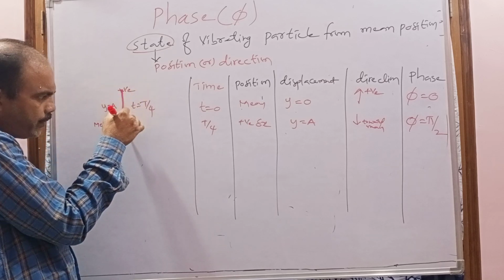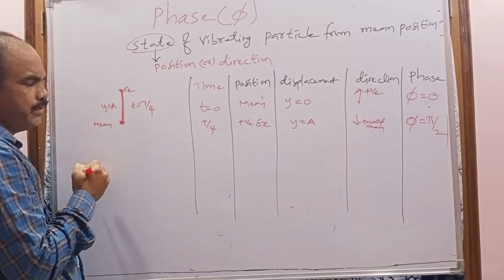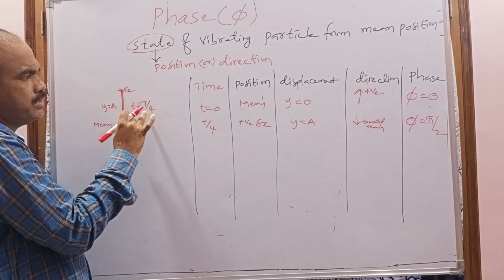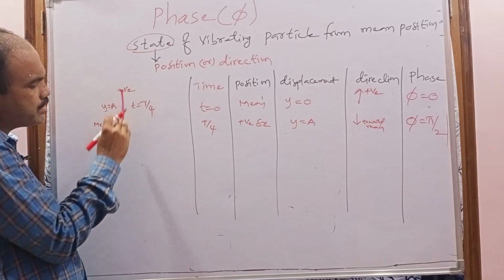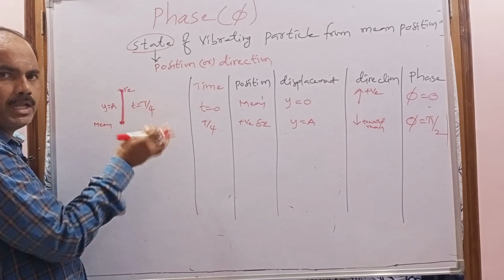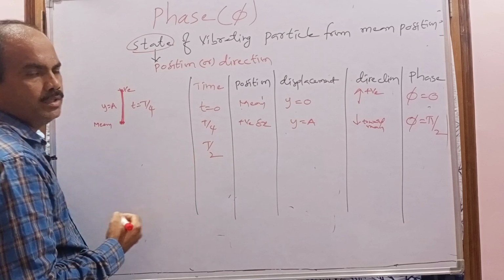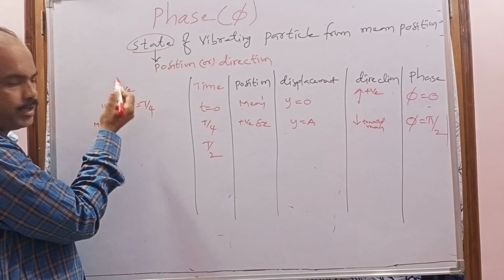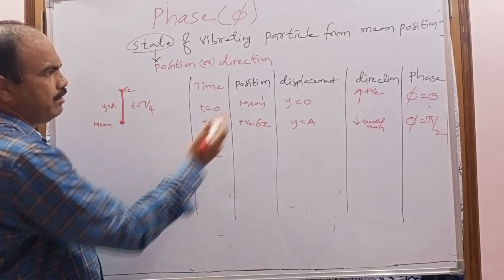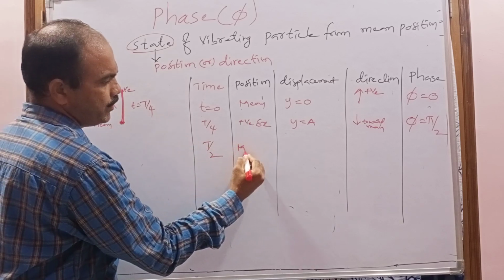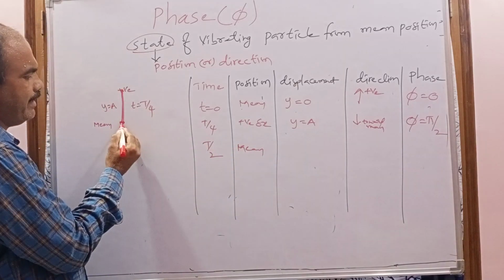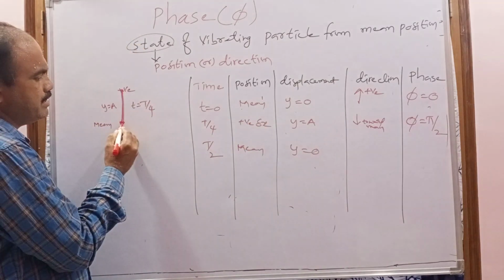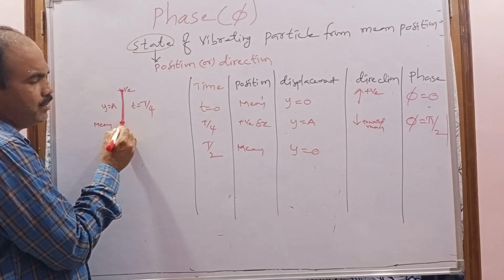So after reaching the positive extreme position, it reaches the mean position again. How much time does it take? Mean position to positive extreme position is T by 4, positive extreme position to mean position is T by 4. T by 4 plus T by 4 is T by 2. This is the time taken by the vibrating particle to go from mean position to positive extreme position to mean position. Now the particle is at the mean position, and the displacement becomes 0.